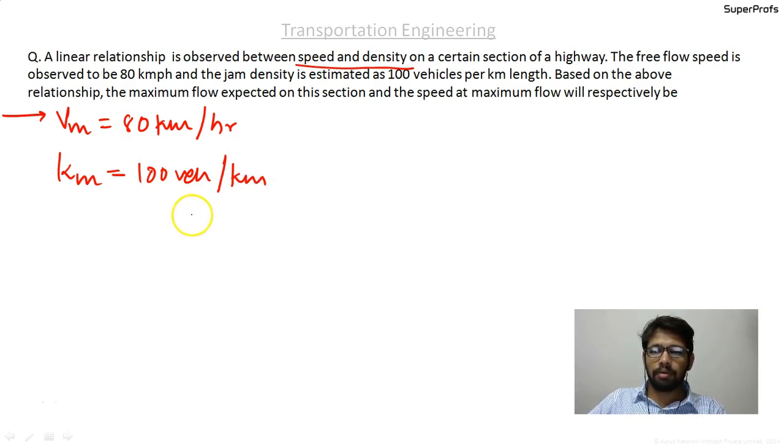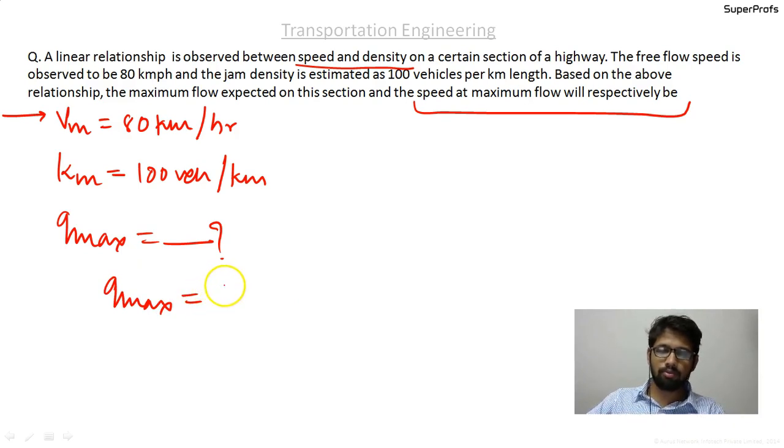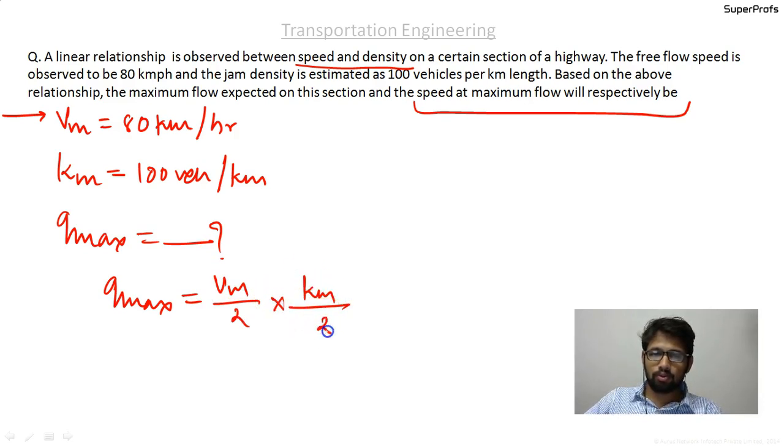Based on this information, they are asking what will be the Q max value, the maximum flow expected on this section, and the speed at which the maximum flow will occur. We have a very straightforward formula for Q max for a linear speed density relationship: Q max equal to V max by 2 into K max by 2.